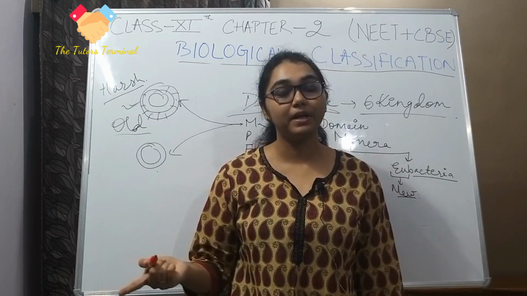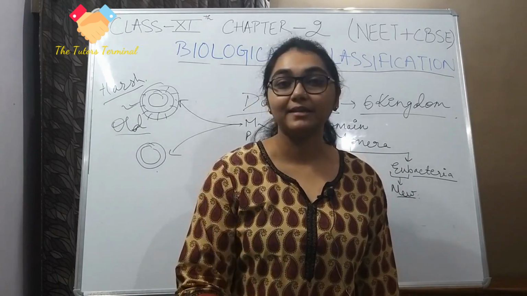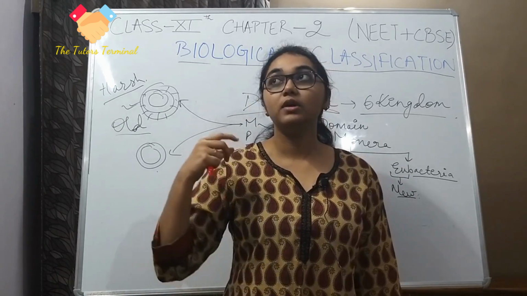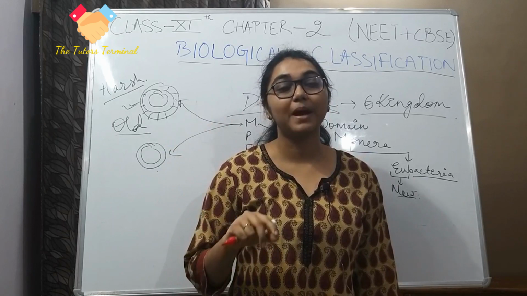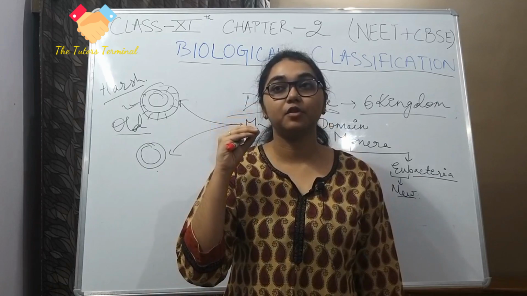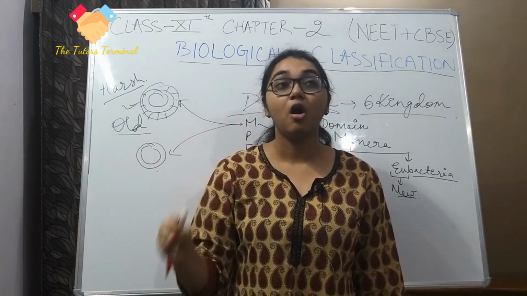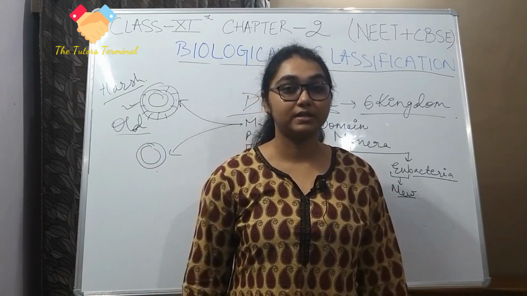Classification will keep happening. Why? Because more scientific knowledge will come along, more organisms will be discovered, more high technology will come around, and we will discover new things which might require me to put an organism from one kingdom into another, or to make one entire new kingdom for something new that is discovered.